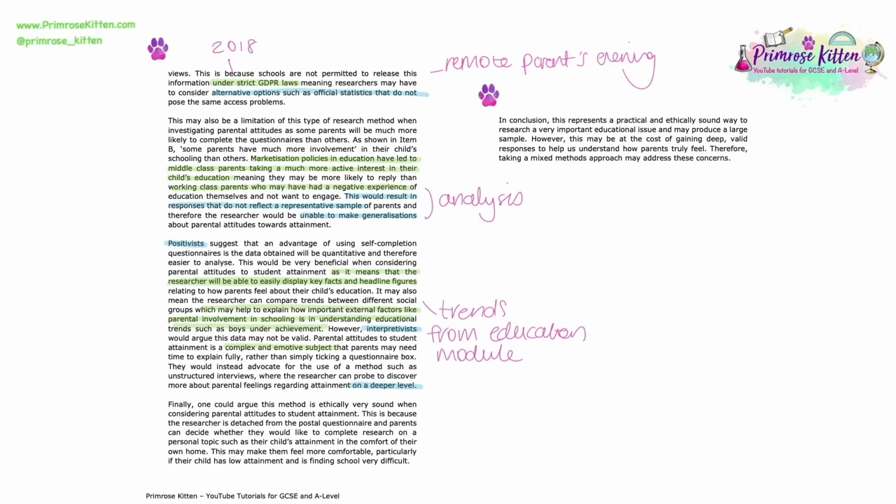Let's read on. Finally, one could argue this method is ethically very sound when considering parental attitudes to student attainment. This is because the researcher is detached from the postal questionnaire and parents can decide whether they would like to complete research on a personal topic such as their child's attainment in the comfort of their own home. This may make them feel more comfortable, particularly if their child has low attainment and is finding school very difficult.